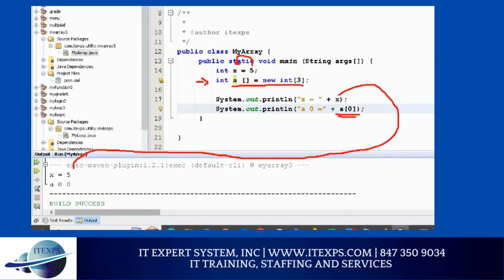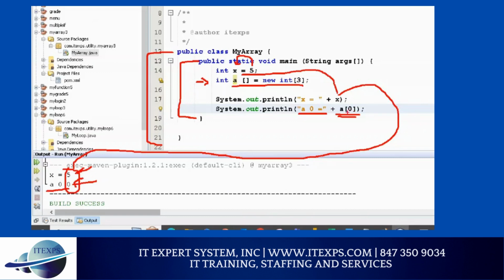Everyone is good? Any questions so far? So far so good. Anything you write in double quotation will be printed as is. And this is the variable, which is when I say plus, means concatenate, and X will be printing 5 here, and A0 will be printing 0 here. So this is coming from your array, and this is coming from your variable. Why would you like 0 after? Just to show you that I'm printing the 0th element, right?